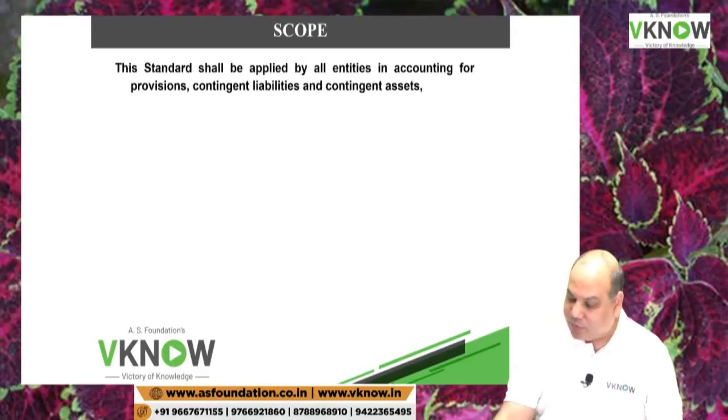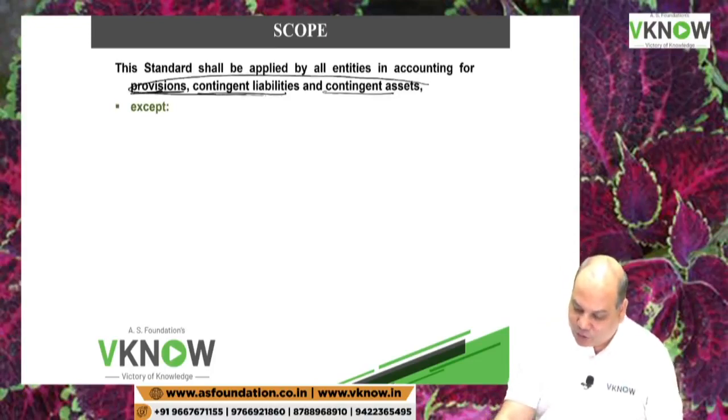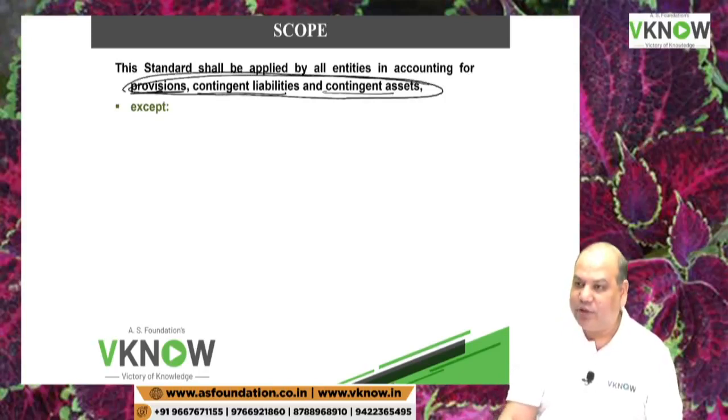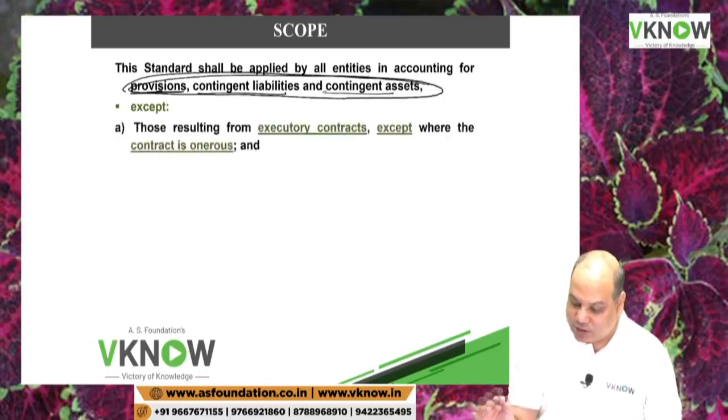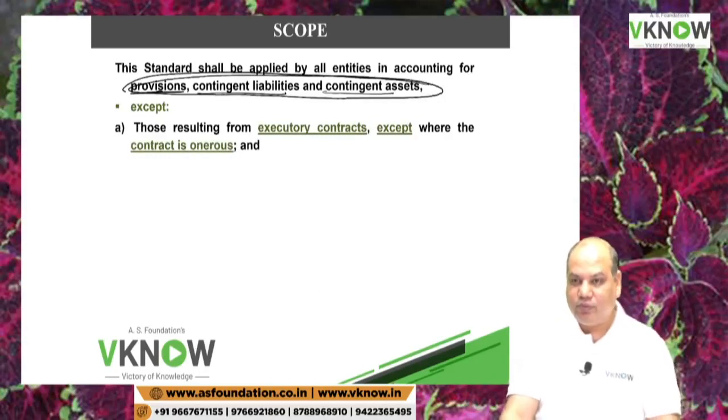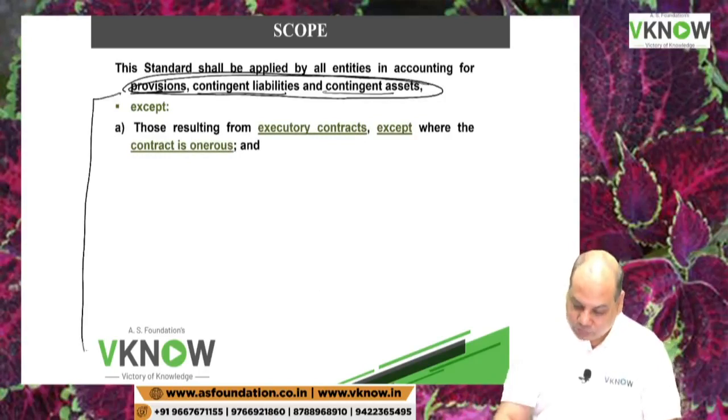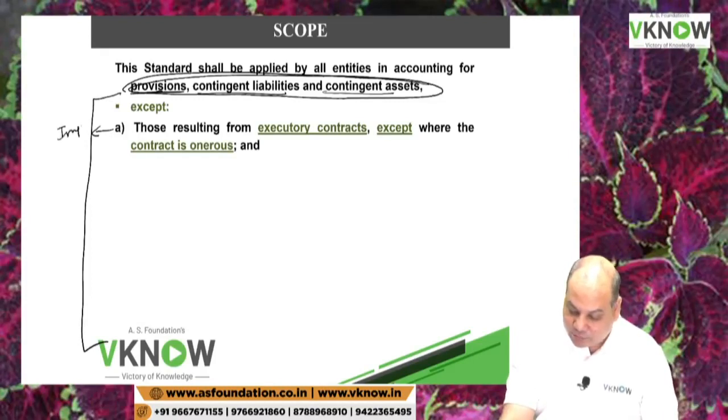The standard shall be applied by all the entities in accounting for provision, contingent liability and contingent assets. So all entities which are under Ind AS. And if there is a provision, contingent liability or contingent asset, welcome to Ind AS 37, except there are exceptions. And we are going to take questions on some of these exceptions also. Remember, this first exception you mark important, because you have questions in the exam on this exception.